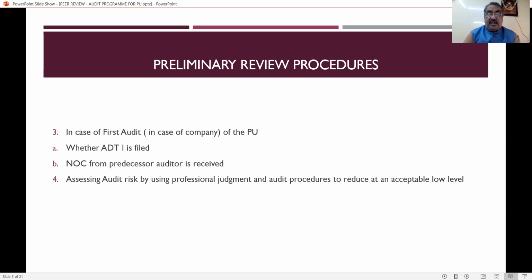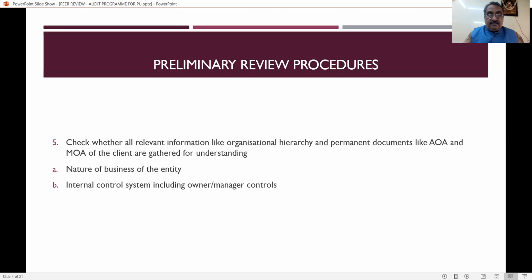And assessing audit risk by using professional judgment and audit procedures to reduce it to an acceptable low level. That is the practicing unit's policy to assess the audit risk: to what extent the audit risk will be there, and whether the practicing unit has applied its professional judgment so that the risk of doing the audit is at a low level.